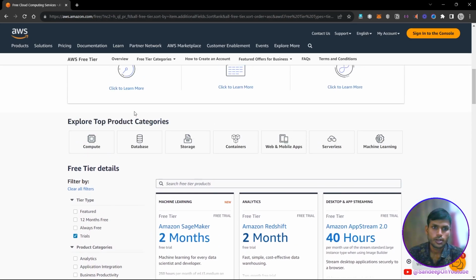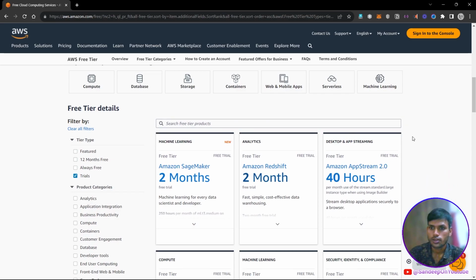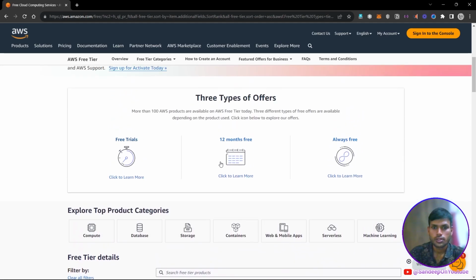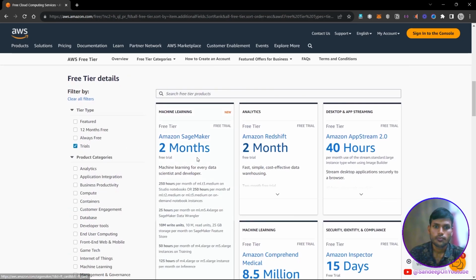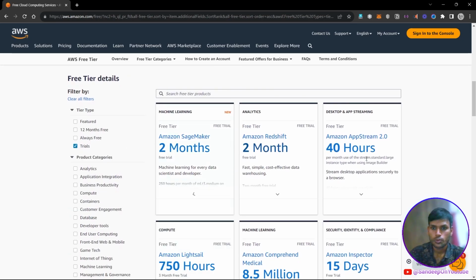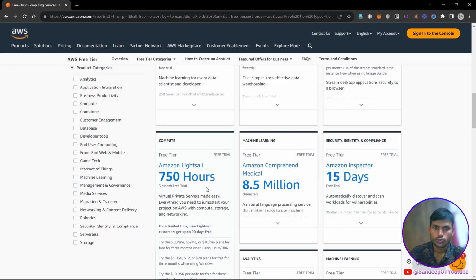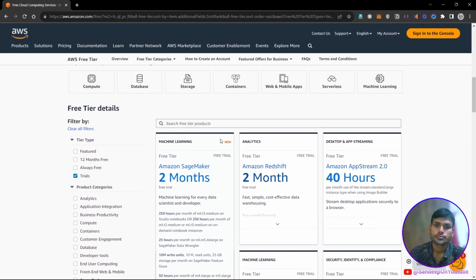If we click on this button, free trial, then we will get the list like Amazon SageMaker, Amazon Redshift, or Amazon AppStream. So what is the difference between these offers? The difference is actually the time duration and the limitation of the resources that you can use under the free trial or free period. Under the free trial, as you can see, some services are free for 2 months, some are free for 15 days, and some are free for 3 months. So there is a difference in the time period for which they are free.